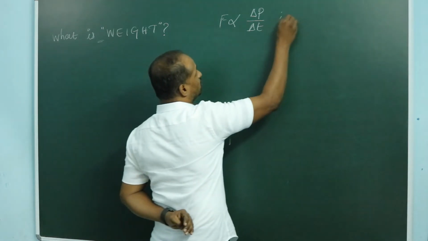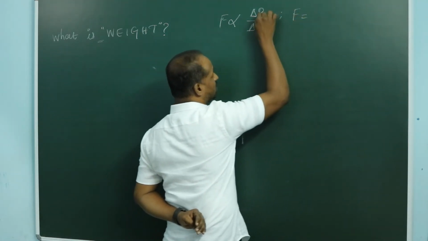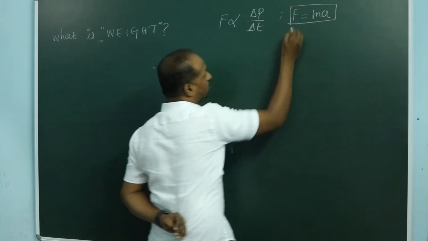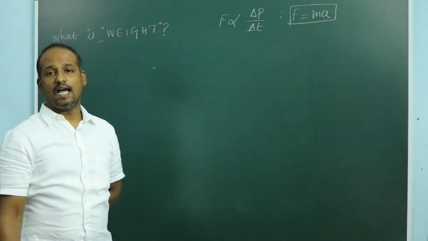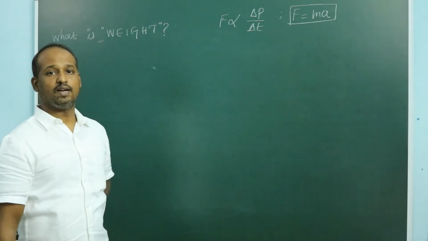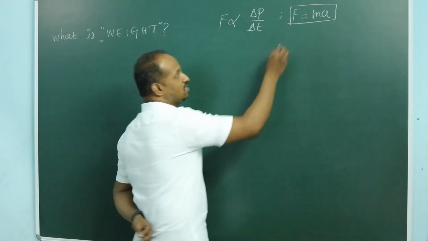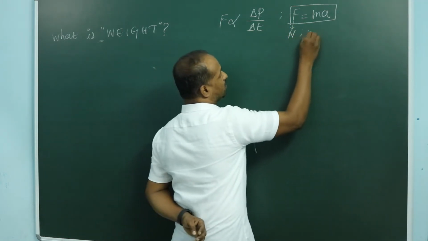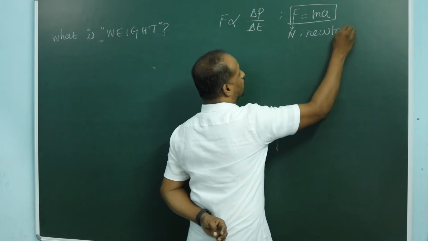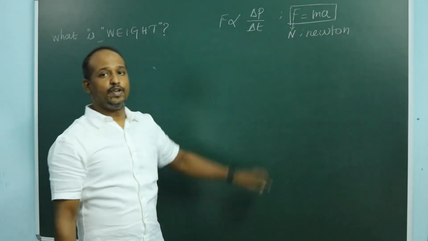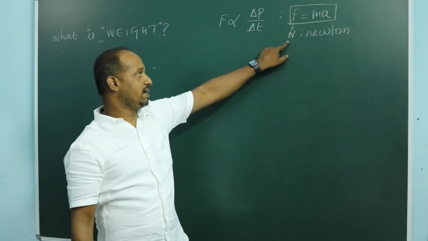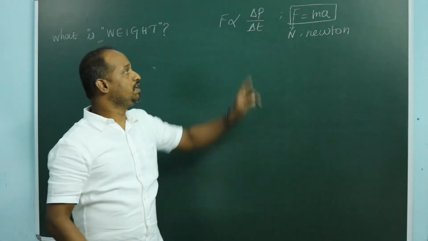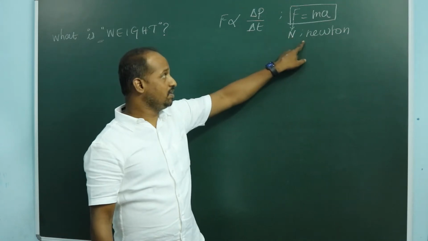But force can also be written as, from this we have derived, I hope you remember this, force is the product of mass and acceleration. This we derived in our last chapter. Force is measured in Newton, in the name of the scientist Newton. When you write the abbreviation, it is N, with a capital first letter. So the unit of force is Newton.